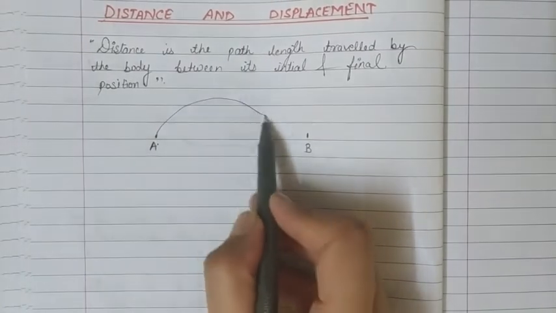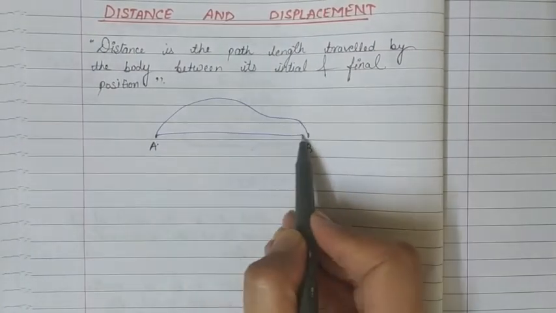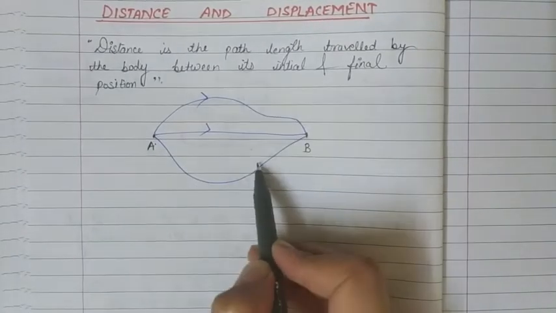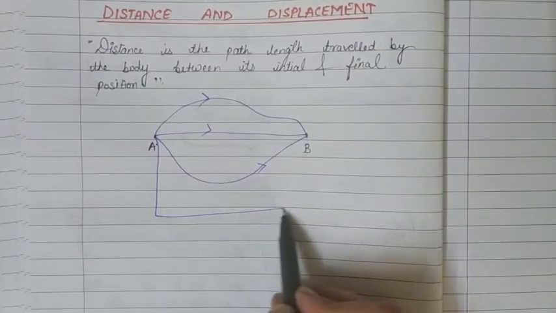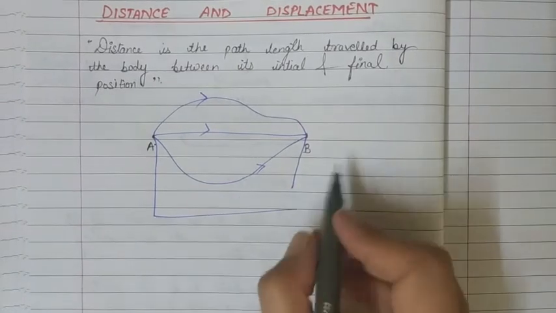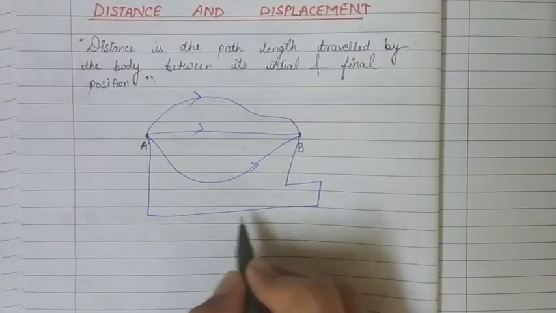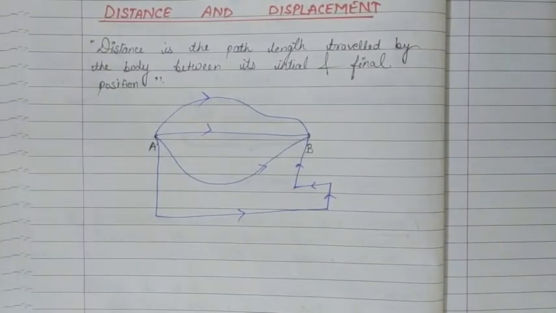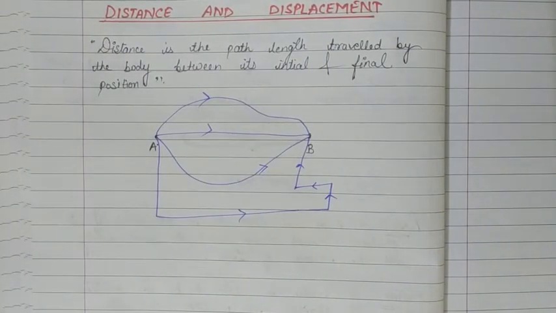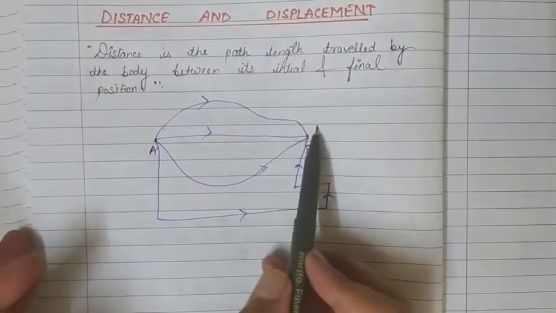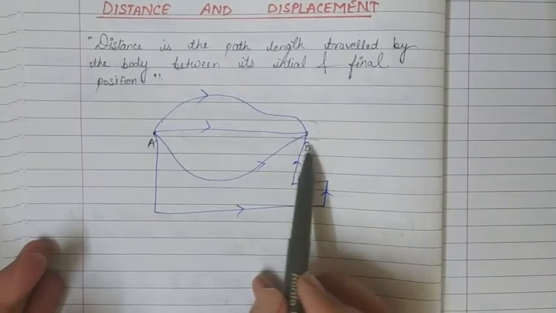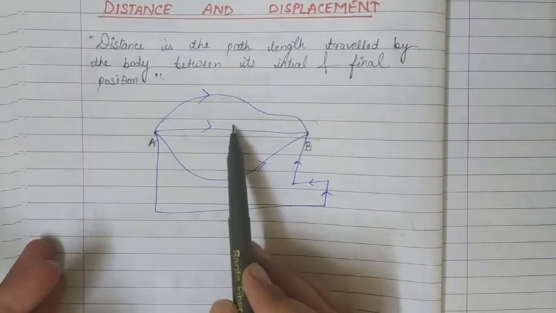It can be like this or this, or it is something like this, or maybe like this. So there are a number of paths. They can choose any possible path to travel from location A to location B, and these are the path lengths AB. AB is the path length between A and B, and it is different in each case.